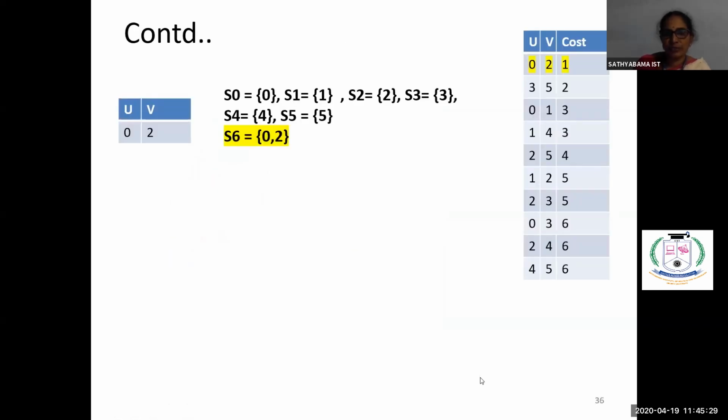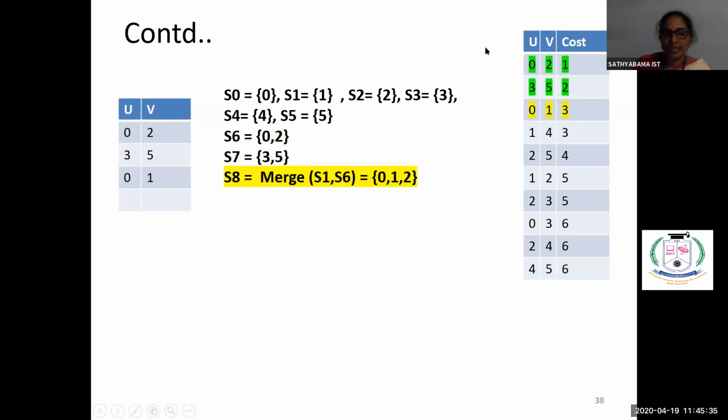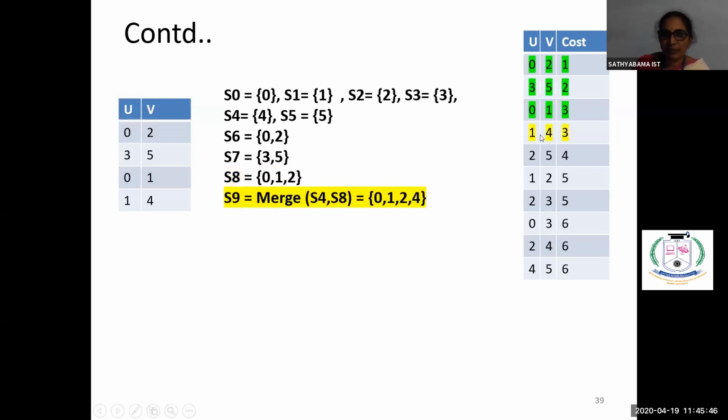Then create a new set. First least cost is 0, 2, then S7, S3, 5. This is also not in the same set. Then we compare the next one. Next is 0, 1. For 0, 1 we have to combine S1 and S6 and we get a new set 0, 1, 2. Then next is 1 and 4. 1 and 4 are also not in the same set. So we combine S4 and S8 to form the set 0, 1, 2, 4.